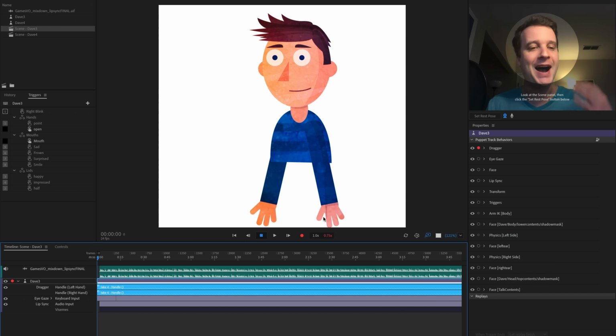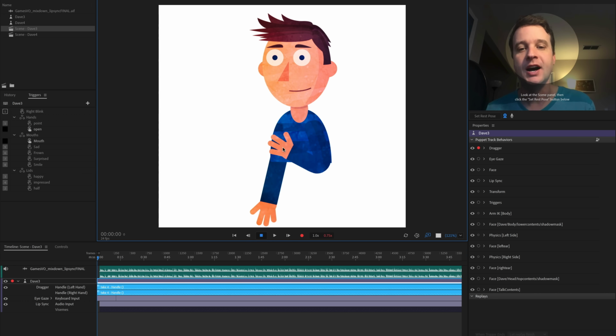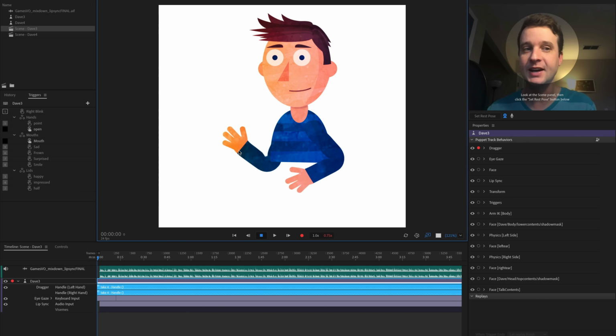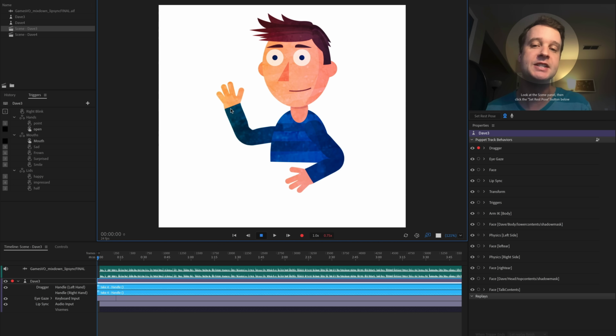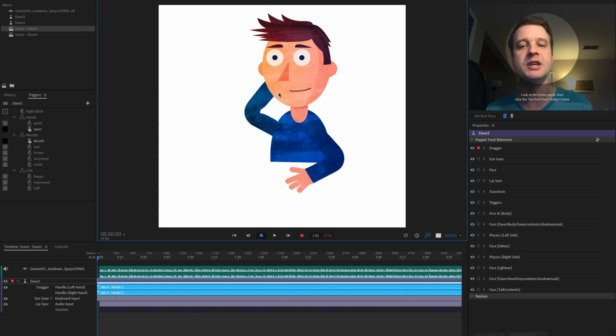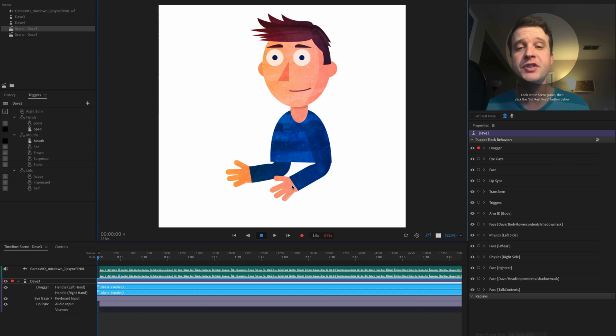So I do a few techniques. I will do the arm up. I will do a gesture when I'm talking like this on certain words. I know with this hand, I have a little point that I'm going to do for a trigger later on. So sometimes I'll raise the hand up and say, I know I'm going to do a point here. I'll worry about that later though. And then sometimes I also do where he's kind of scratching his head or putting it like this as he's thinking about something or he's embarrassed about something. So a few things like that.